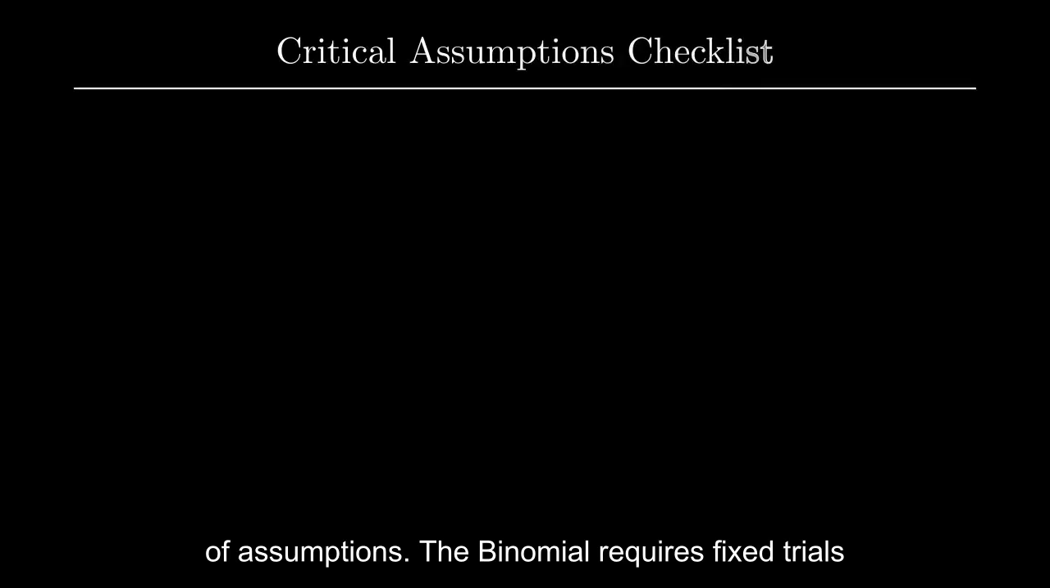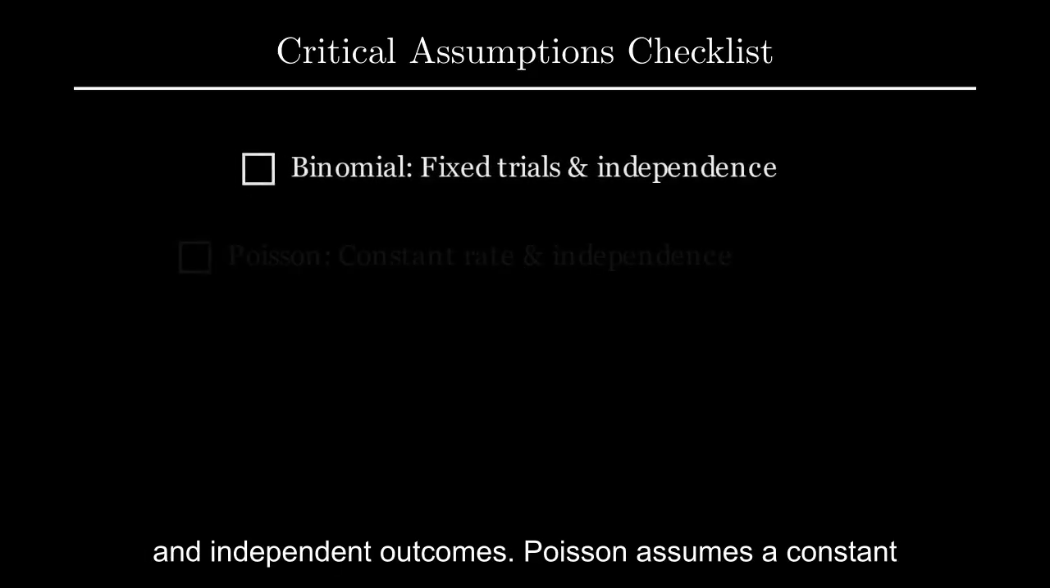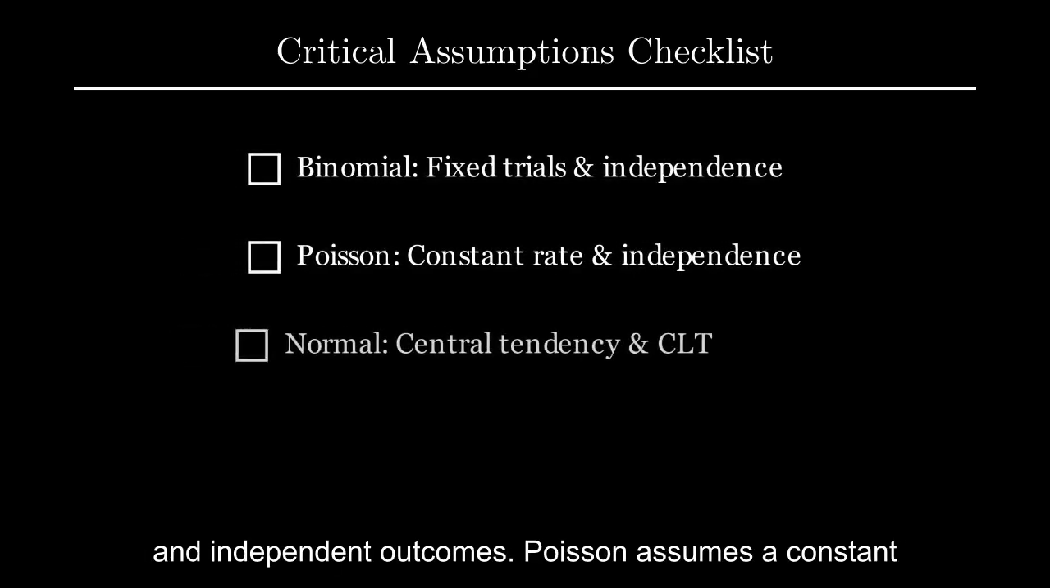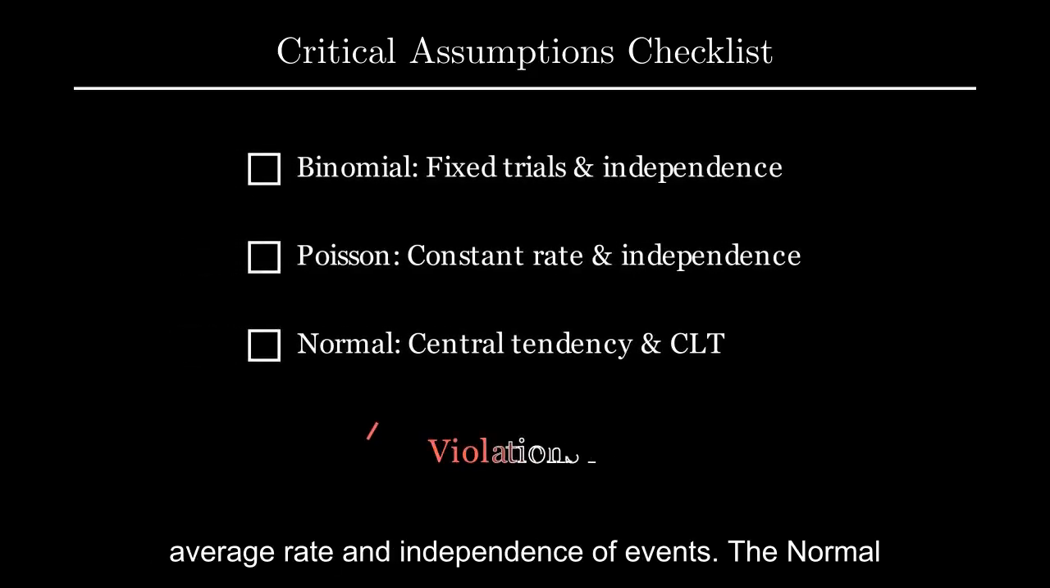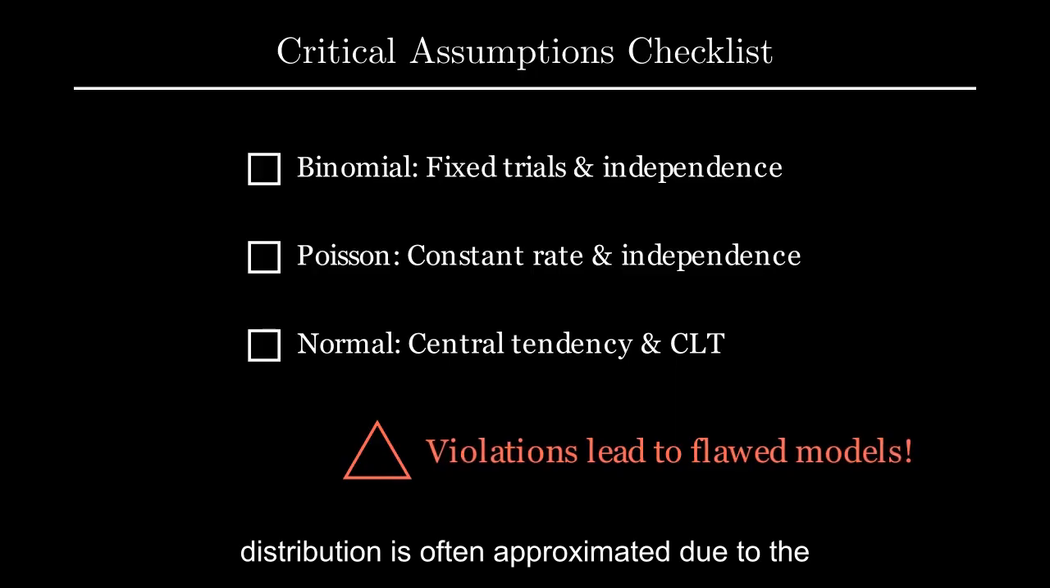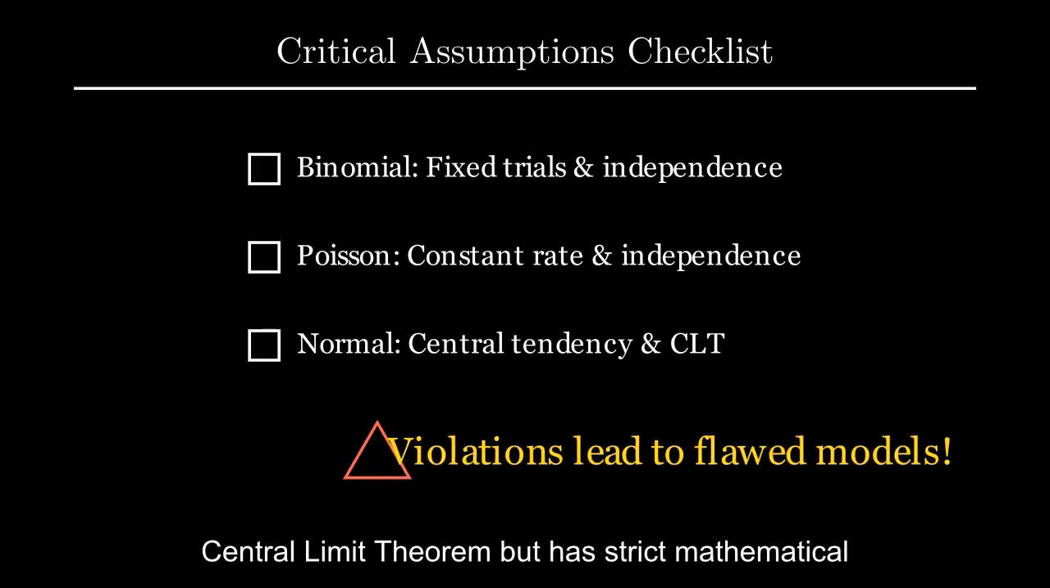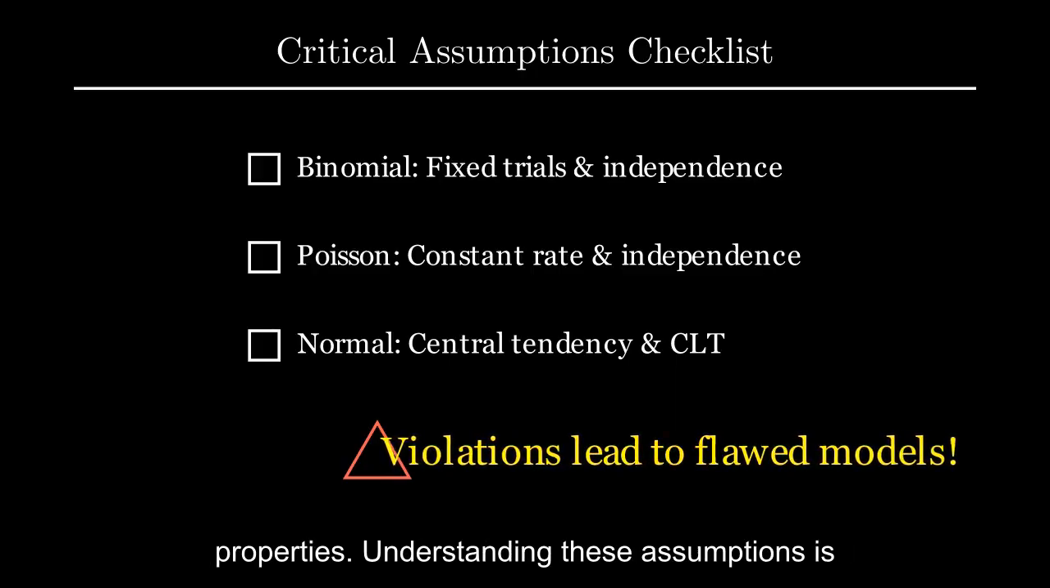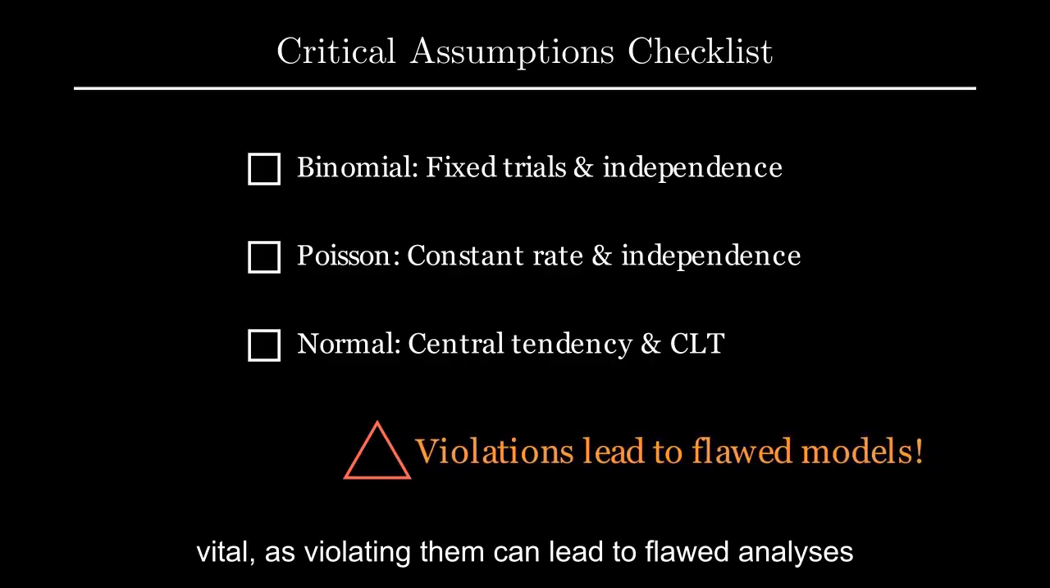Each distribution comes with its own set of assumptions. The binomial requires fixed trials and independent outcomes. Poisson assumes a constant average rate and independence of events. The normal distribution is often approximated due to the central limit theorem, but has strict mathematical properties. Understanding these assumptions is vital, as violating them can lead to flawed analyses or models that perform poorly.